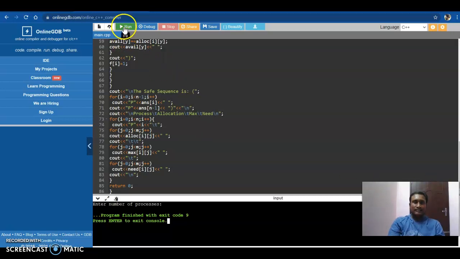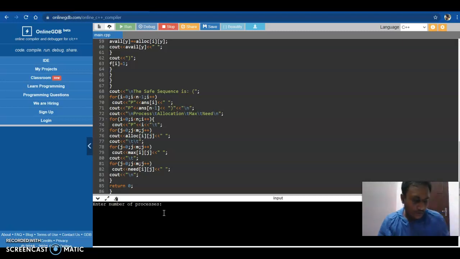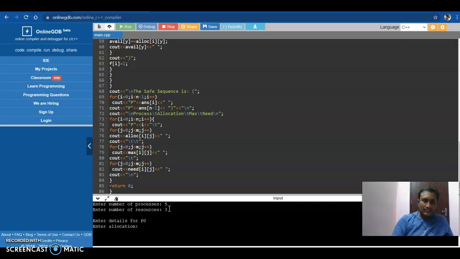Let's run the program. Enter the number of processes: 5. Enter number of resources: 3. Enter details of P0. Enter allocation: 2 0 0.